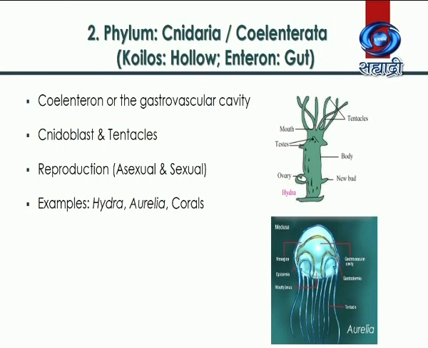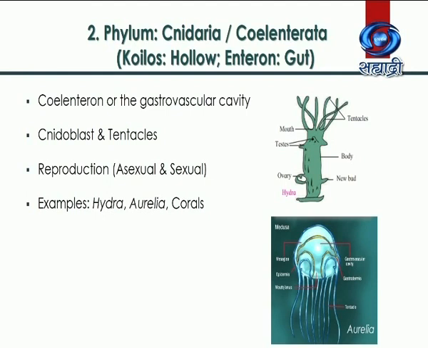Cnidoblast bearing tentacles are present around the mouth. Tentacles are useful for capturing the prey, whereas cnidoblast cells inject the toxin in the body of prey. They are also useful for protection.